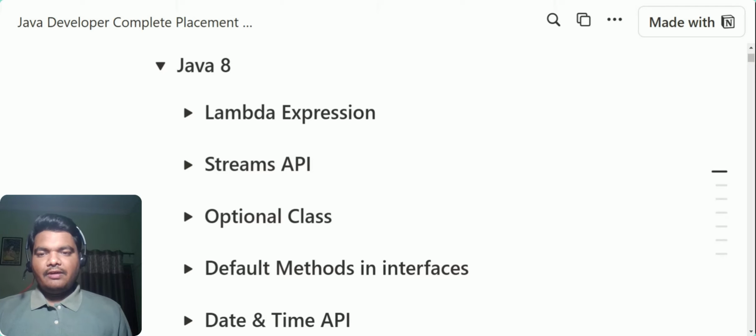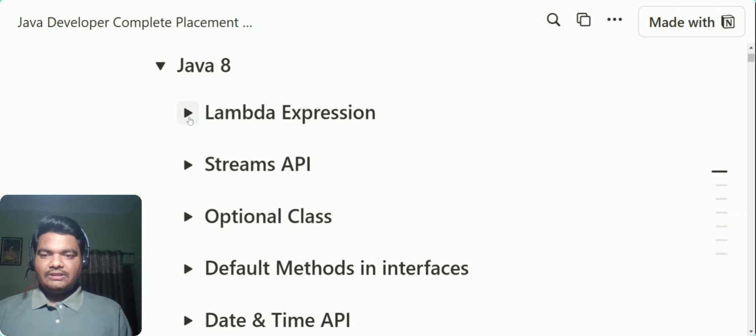The main features we got from Java 8 are lambda expression, stream APIs, optional classes, default methods in interfaces, and the date and time API. So these five were the main additions in Java 8, and these are really important. If I talk about lambda expression or stream APIs, these are hot questions for your interviews or any kind of exam. So let me discuss each of them in detail.